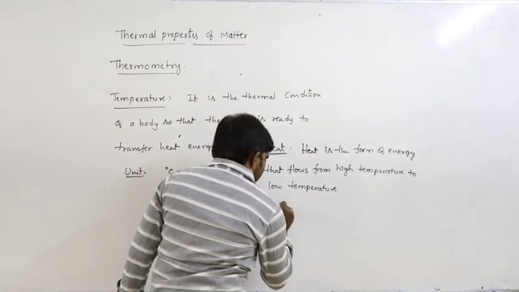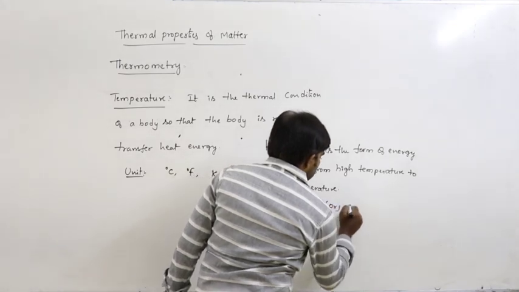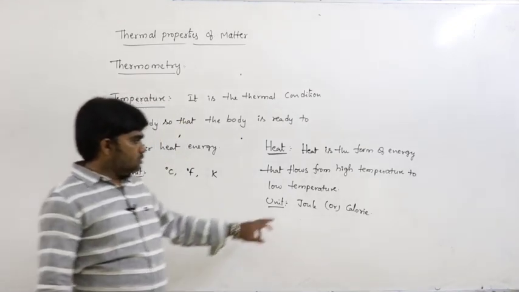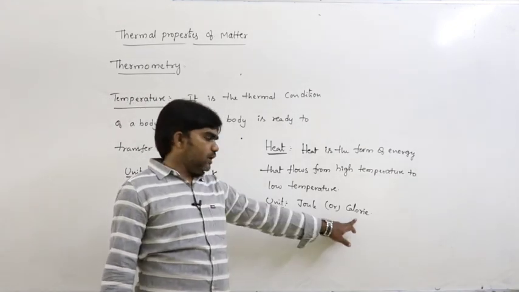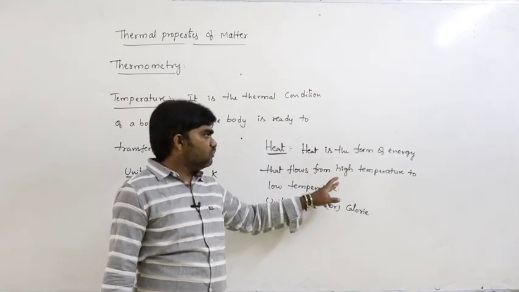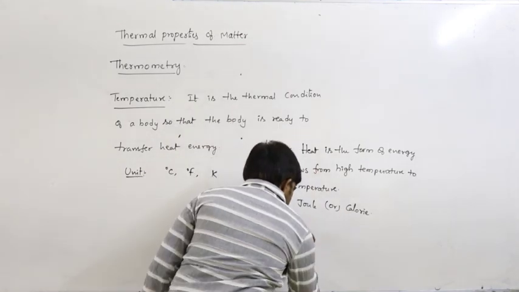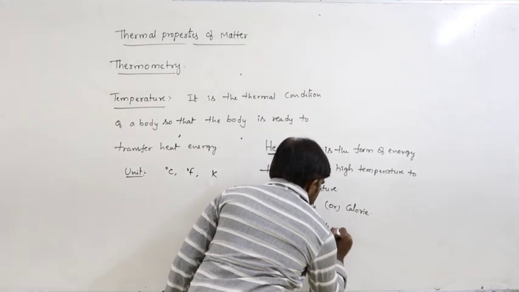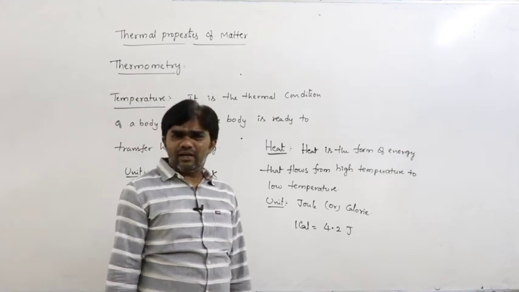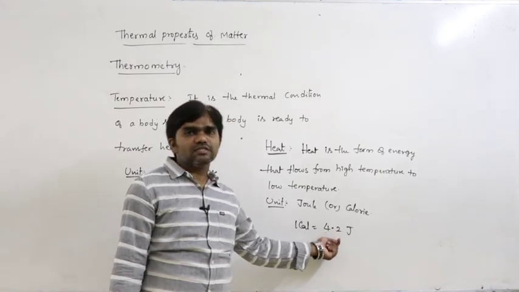So the unit of heat energy is joule or calorie. The SI unit is joule, and the CGS unit is calorie. The relation between these two is that 1 calorie of heat energy is nothing but 4.2 joule. The exact value is 4.196, but generally we can consider it as 4.2.